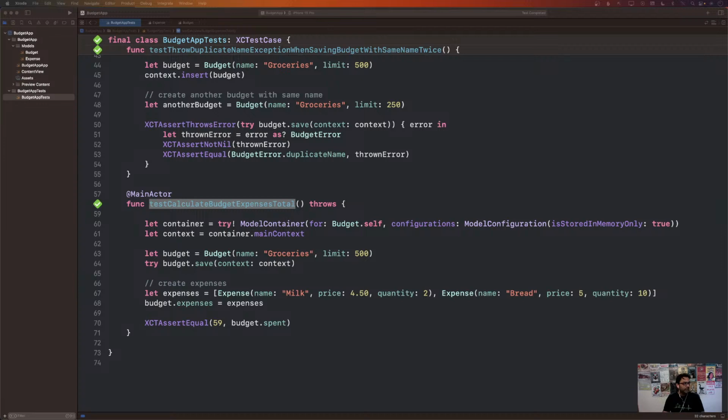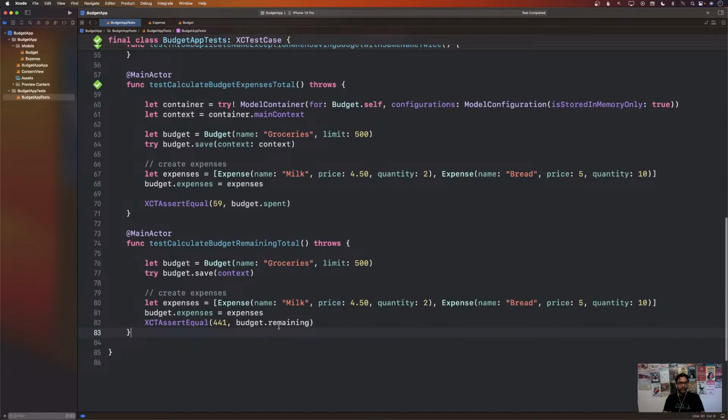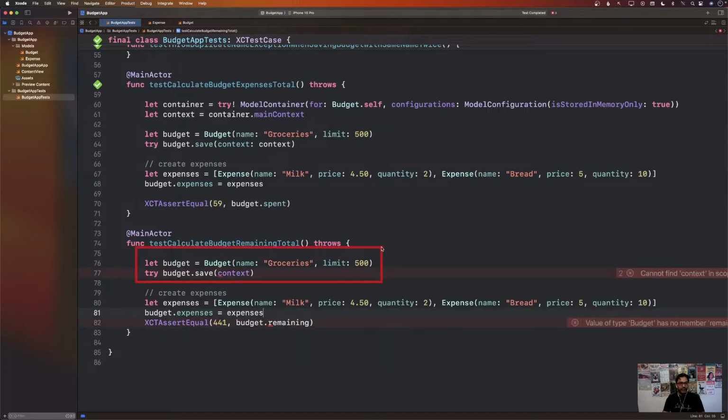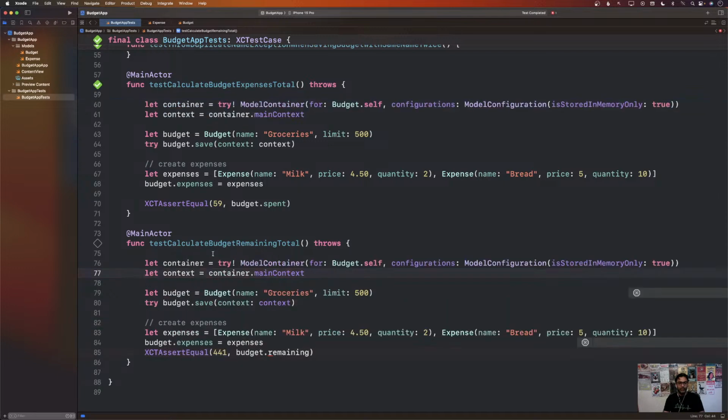All right, so I'm just going to copy it. We can go over it. We're kind of running out of time. The remaining amount, I mean, if you have spent this much, what will be the remaining amount? So if I have $500 over here, context, again, we need to copy the context stuff again and again. So that's a refactoring step that you need to take.